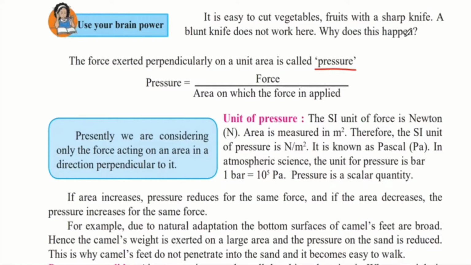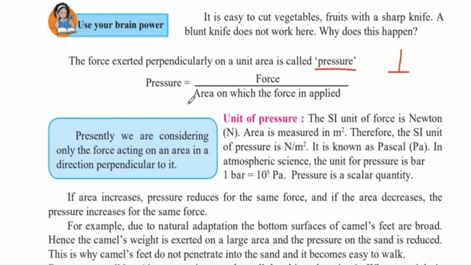And we use that same pressure while cutting fruits and vegetables also, because we place the knife at a perpendicular angle to the surface of the fruits and vegetables. So pressure is equal to force upon the area on which the force is applied. This is a very important formula and it tells us the factors that pressure depends on. It depends on the force applied and it also depends on the area on which the force is applied.